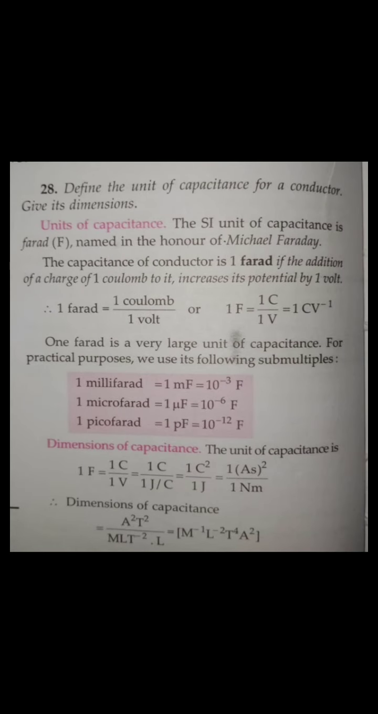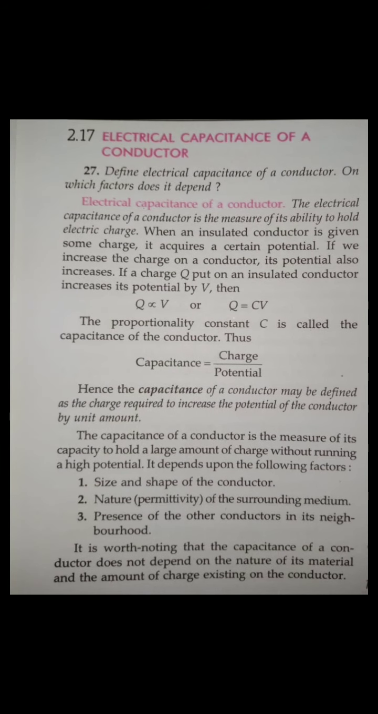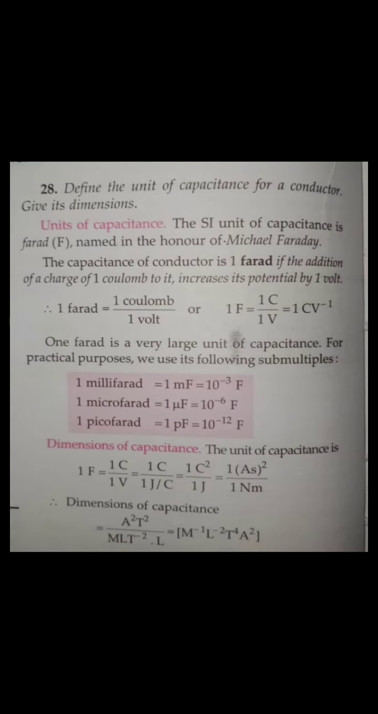Next is: define the unit of capacitance for a conductor and give its dimension. As I said, capacitance C is equal to Q by V, or charge per voltage. Charge is in coulomb and potential is in volt. So coulomb per volt is known as farad. If I take 1 coulomb charge and provide 1 volt, then the capacitance is known as 1 farad. So the unit of capacitance is farad. And 1 farad means holding 1 coulomb of charge at 1 volt.